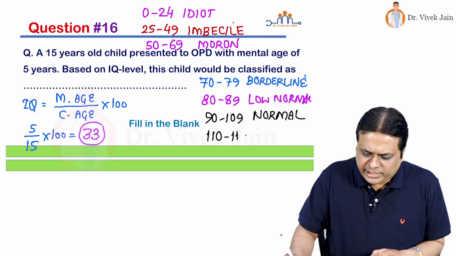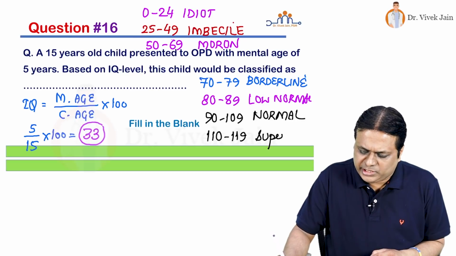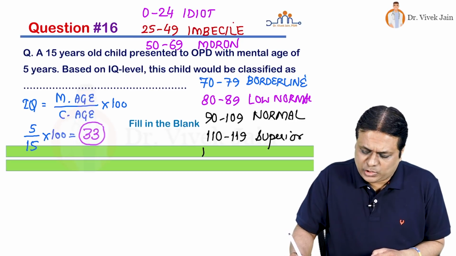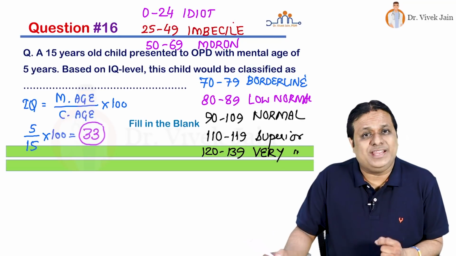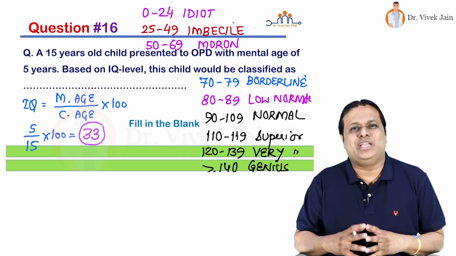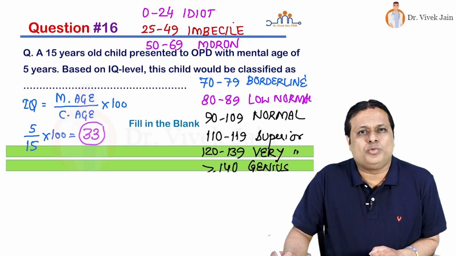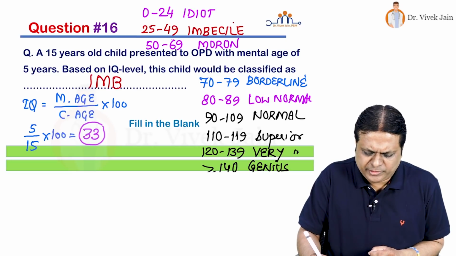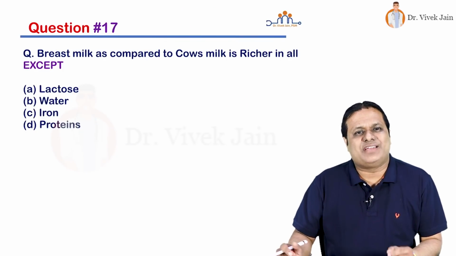110 to 119 is taken as superior. 120 to 139 very superior. 140 and above is near genius. So when you remember this IQ based classification, the answer becomes very easy, 33 IQ points. So this will be an imbecile child.